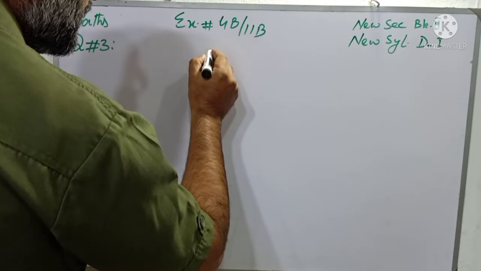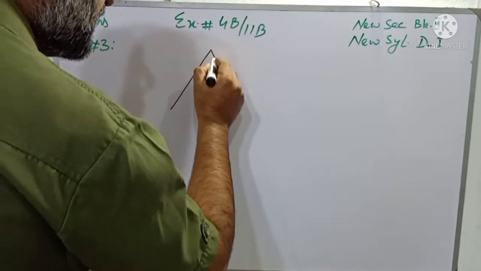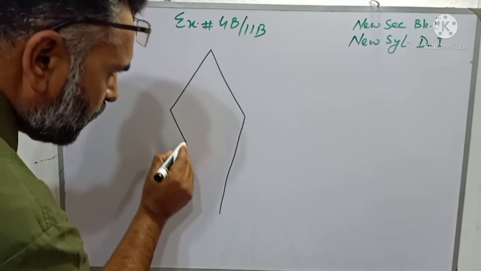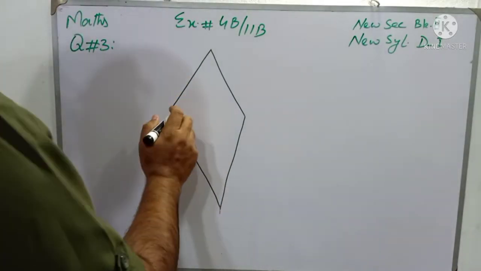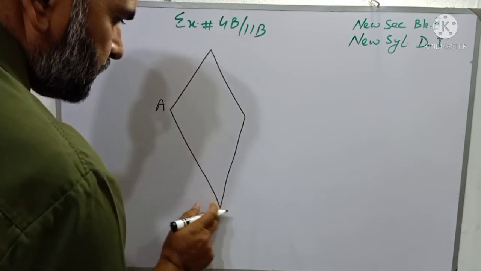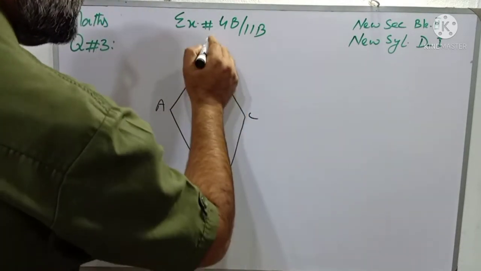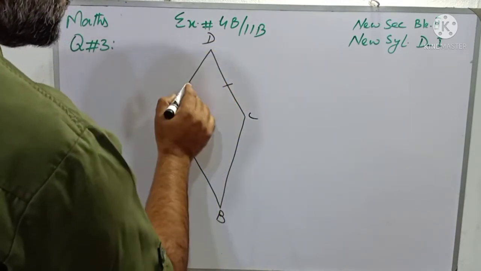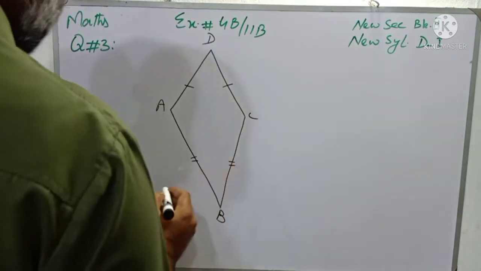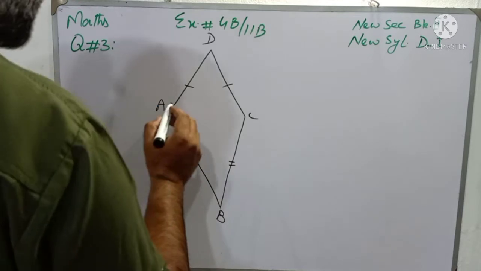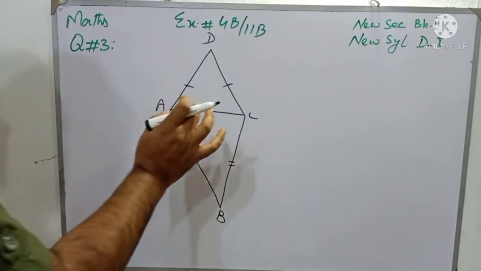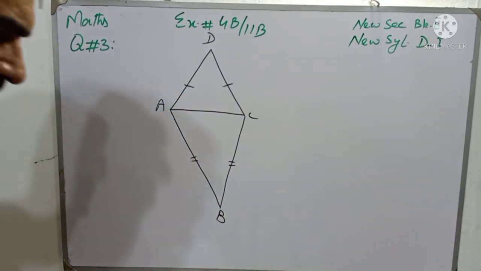Students, a kite is a figure in which two adjacent sides are equal and the other pair of adjacent sides is also equal. So students, this figure is a kite and the name of this kite is ABCD. This side DC is congruent to DA and AB is congruent to BC, and if we join A with C, this is a diagonal, and if you look carefully, there are two isosceles triangles.